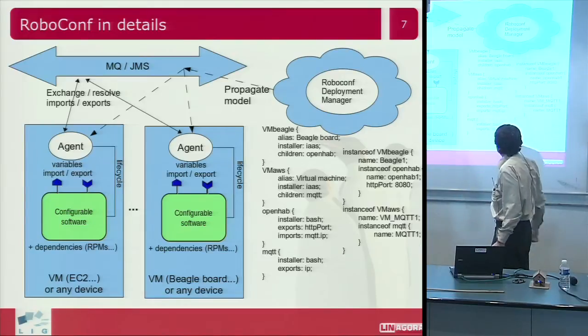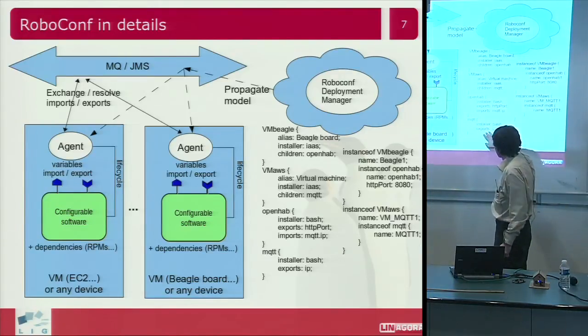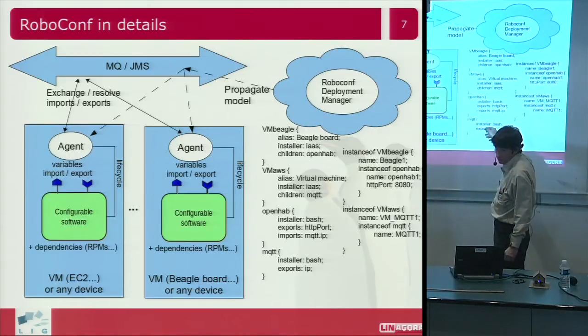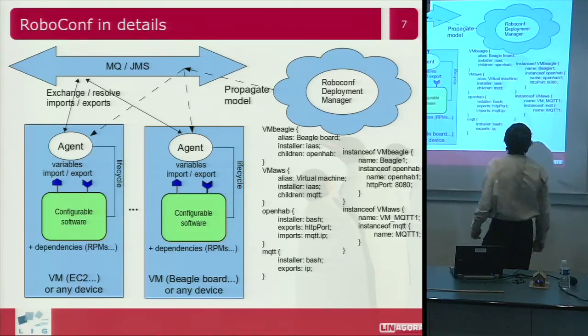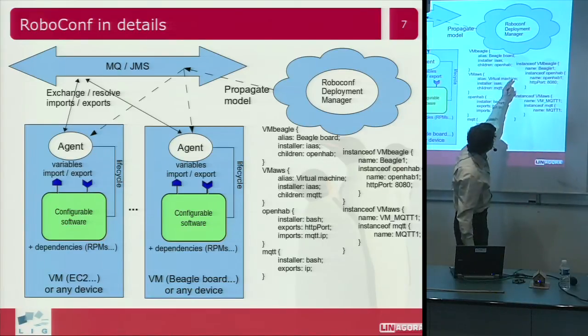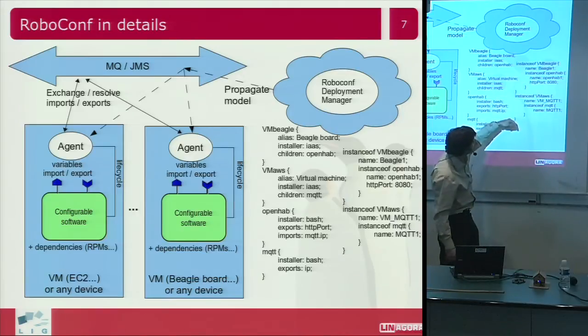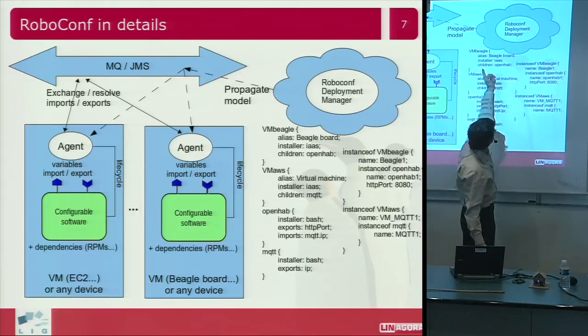And I will install an MQTT server instance on my Amazon Web Services VM. So that's my description of the initial deployment. I have an instance of Beagle VM with an instance of OpenHAB embedded in it.